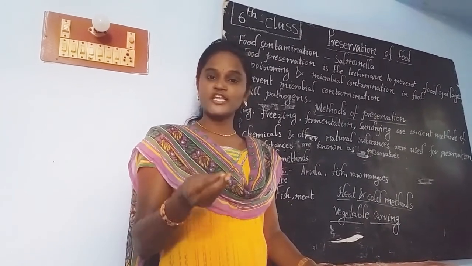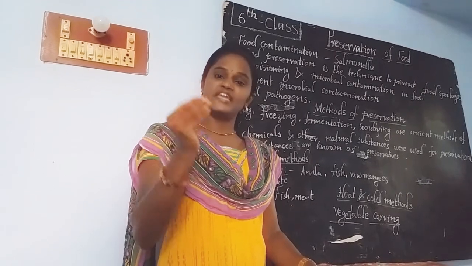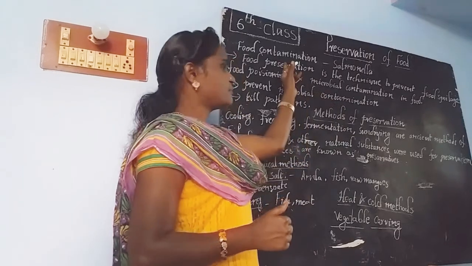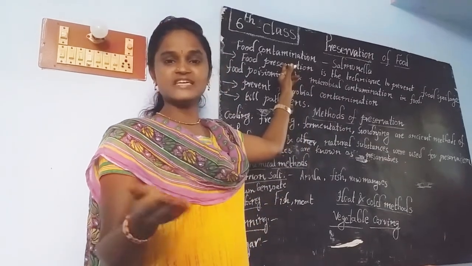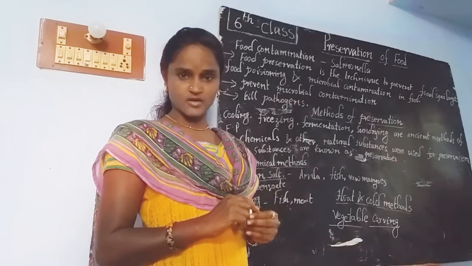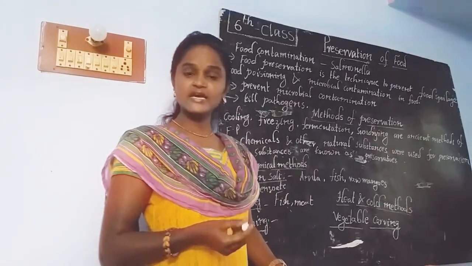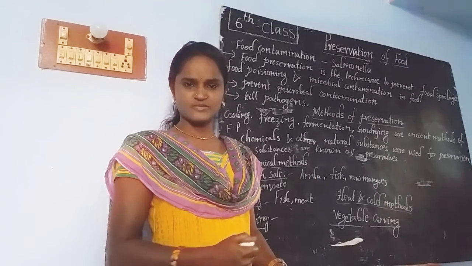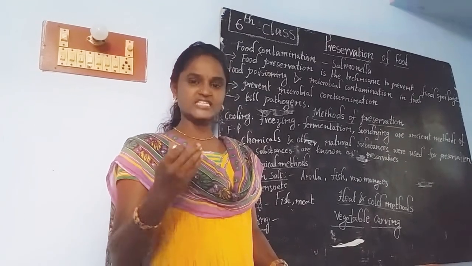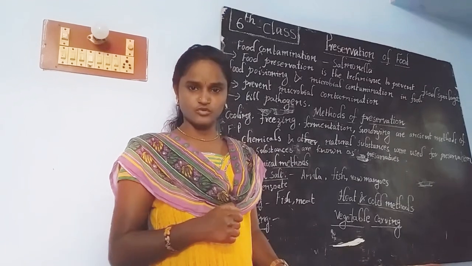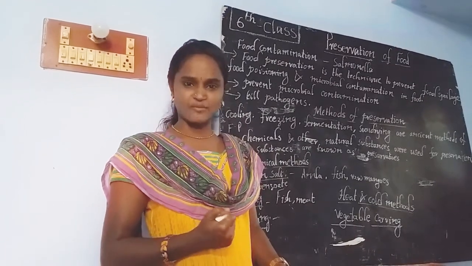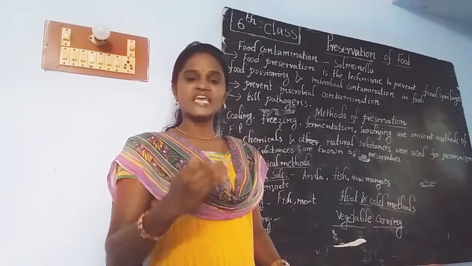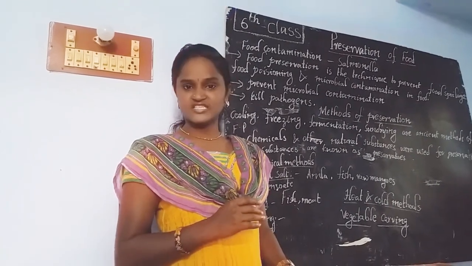The process of spoilage of food by the entry of microorganisms is called food contamination. Contamination means nothing but spoilage of food. How is the food getting spoiled? By the help of microorganisms. Whenever microorganisms start taking the food, start growing on the surface of the food, it leads to contamination. If we take such contaminated food, then it leads to food poisoning.